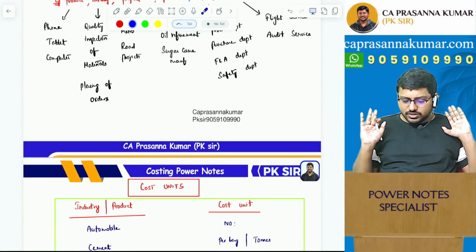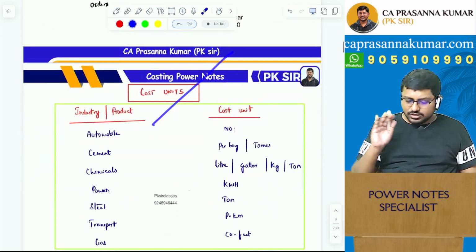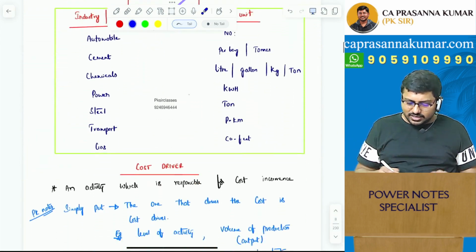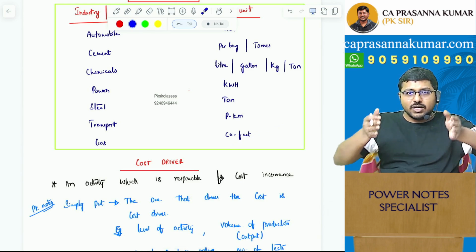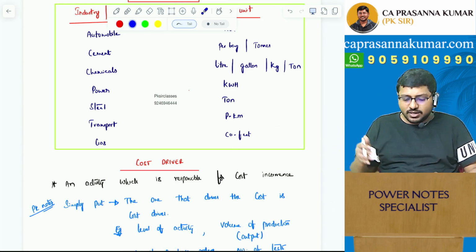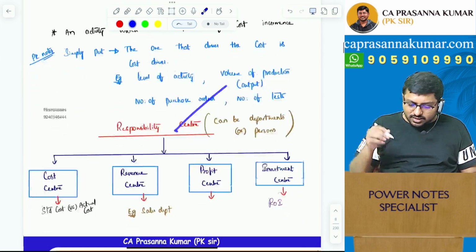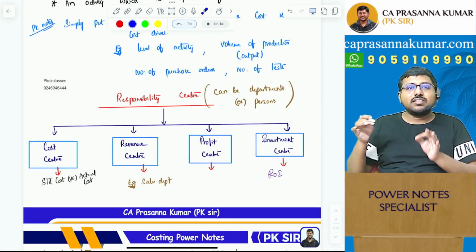That is the beauty of these power notes. It's handwritten. Okay, it is not typed, it is not a font, it is handwritten, and it goes with the flow of your study material, which means how the content will be covered by your ICAI study material, parallelly the power notes go exactly in the same way.